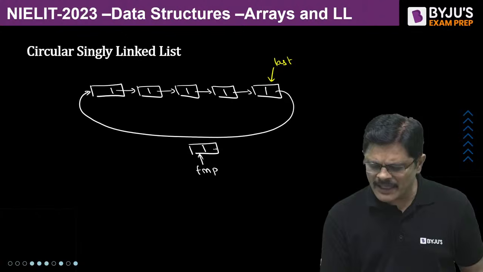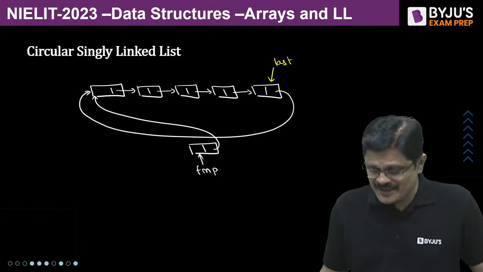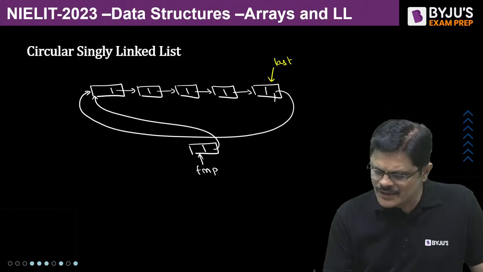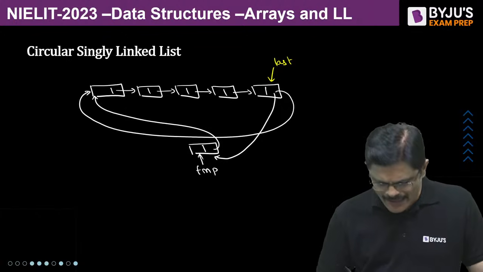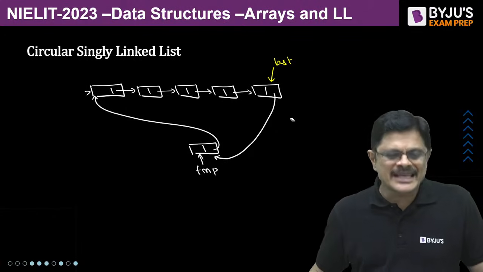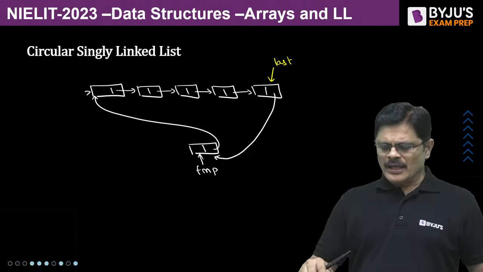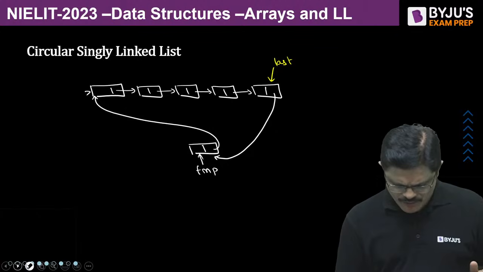That is, temp link is equal to last link, and last link is equal to temp. With this, this particular link is gone. Now, if you observe, last is pointing to temp and temp is pointing to the previous node.